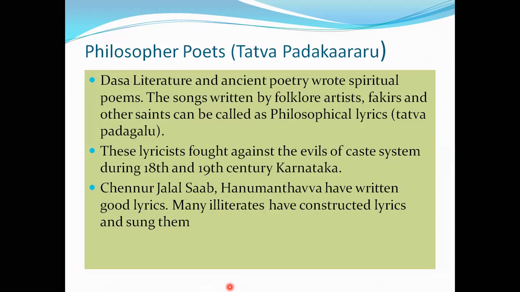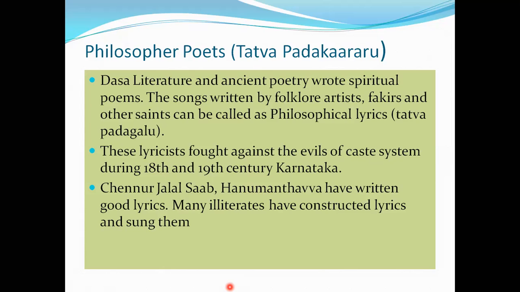Next, children, philosophers and poets are Tattva Padagalu. Dasa literature is ancient poetry that contains spiritual poems. The songs written by folklore artists, fakirs and other saints can be called philosophical lyrics.